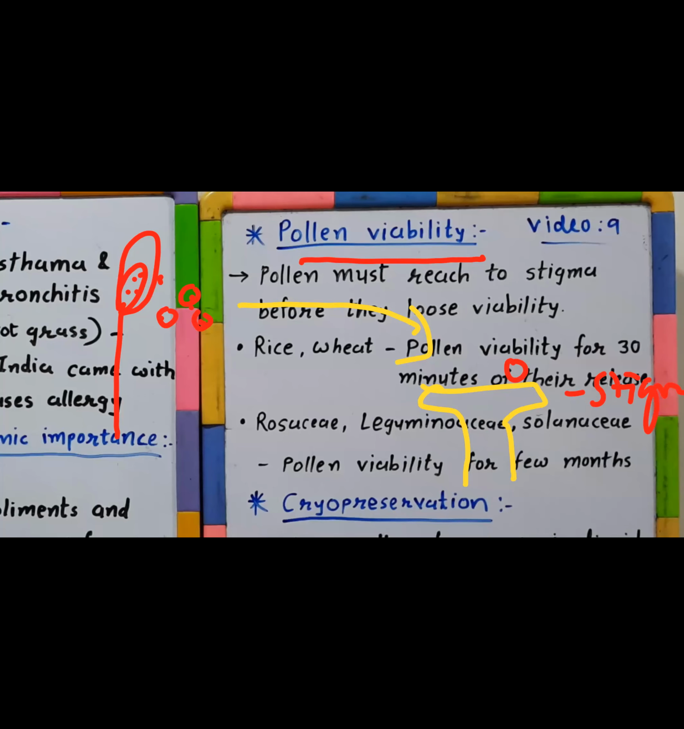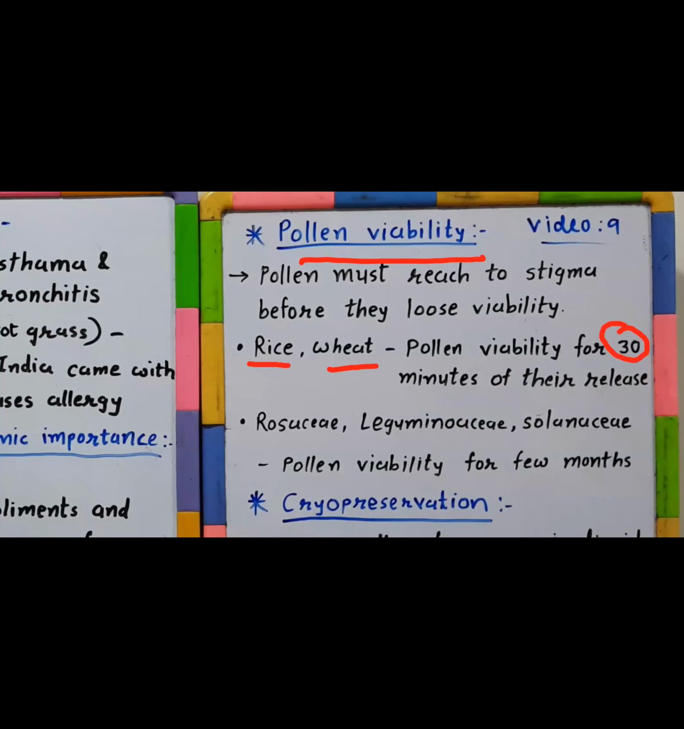This period of pollen viability varies from species to species. In different species, it is a different period. So pollen must reach the stigma before it loses its viability. Now this period is 30 minutes in the case of rice and wheat. What is the meaning of this, that in rice and wheat, pollen viability is 30 minutes from their release?